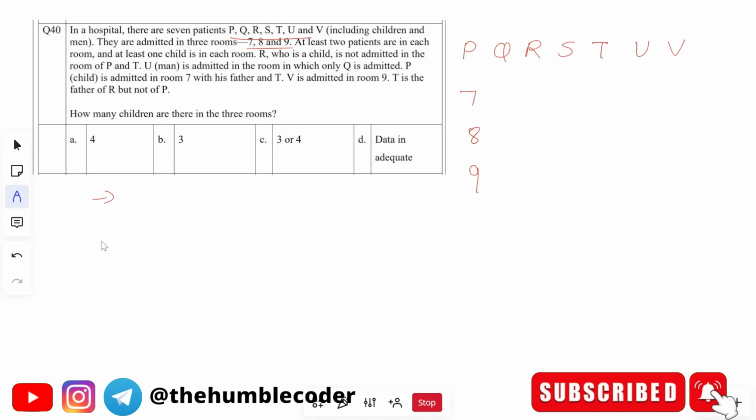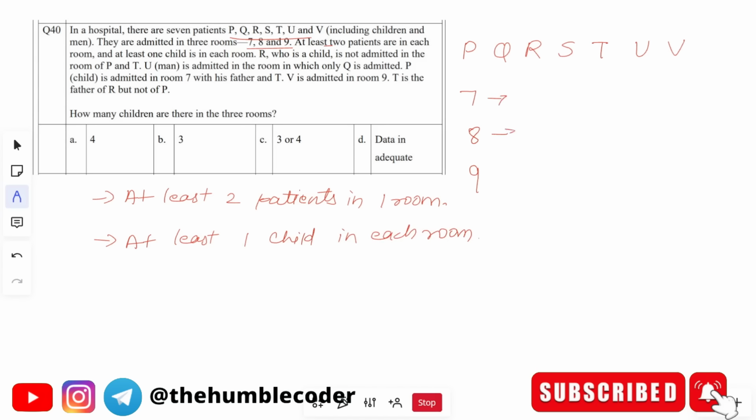Now there are two conditions that are given to us. Let us also note those conditions, because we have to keep them in mind. At least two patients should be in one room, which means none of the rooms can have only a single patient. And at least one child should be in each room. Any room can have more than two patients, that is fine, but the minimum number is two, and the minimum number of children is one in each room.